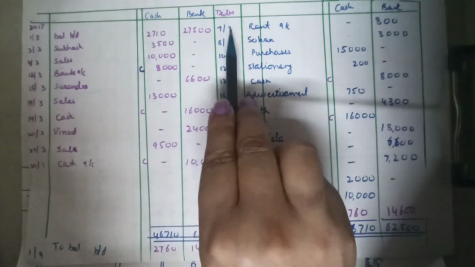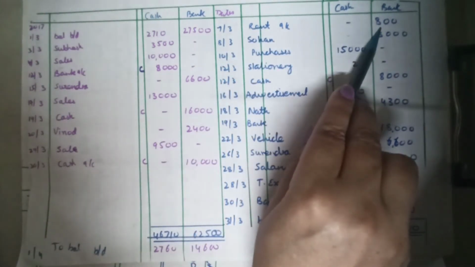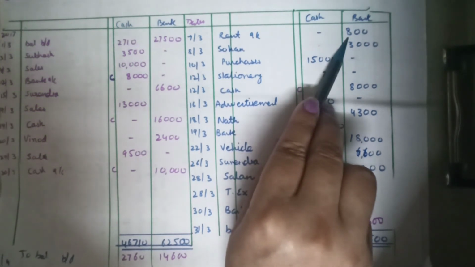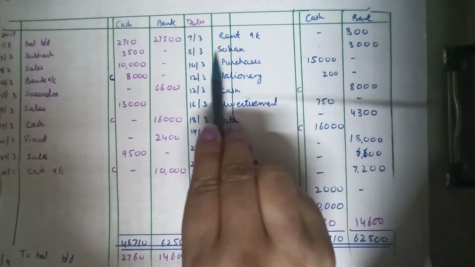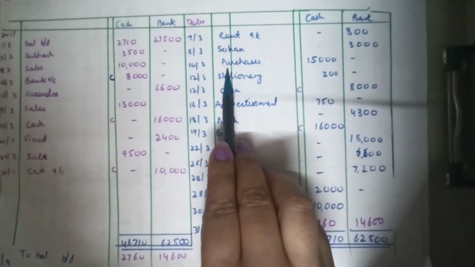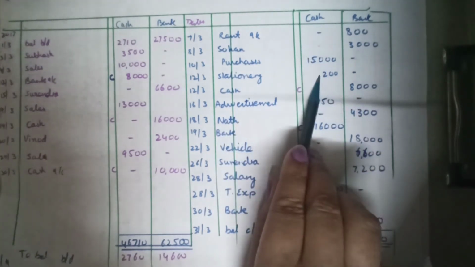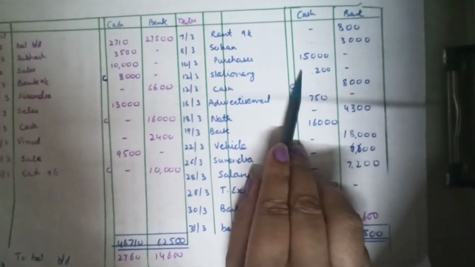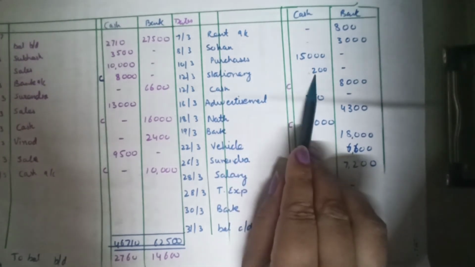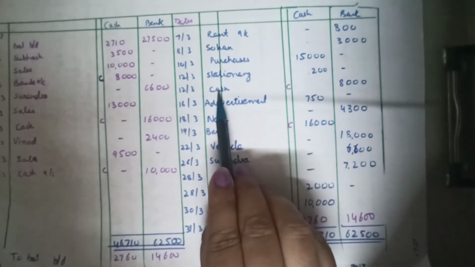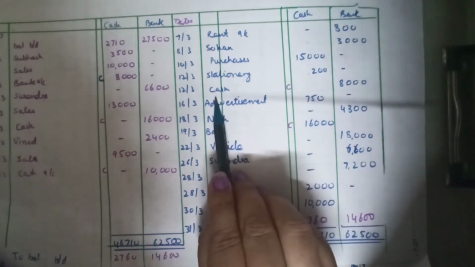Then paid rent by check on 7th March, by rent. By check means it will definitely come in the bank column. Then paid Sohan by check, by Sohan, again in the bank column. Then bought goods for cash, by purchases, in the cash column. Paid cash for stationery, by stationery; we are paying cash, so cash column.